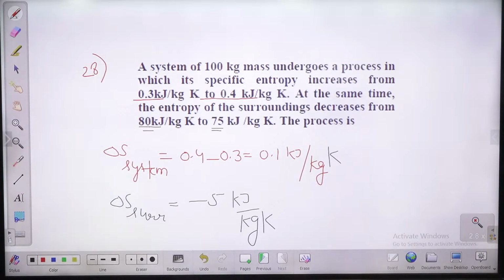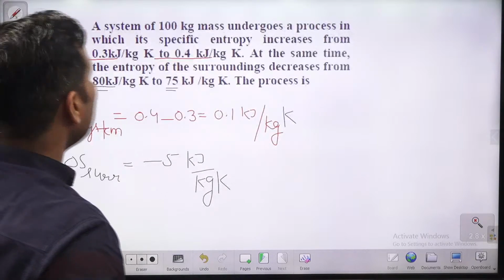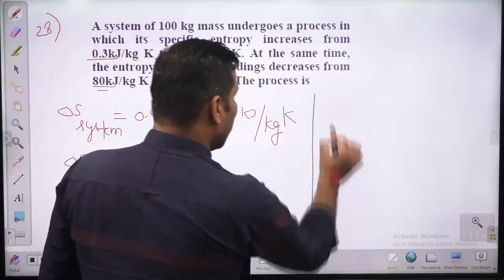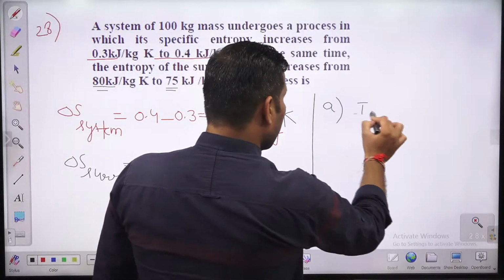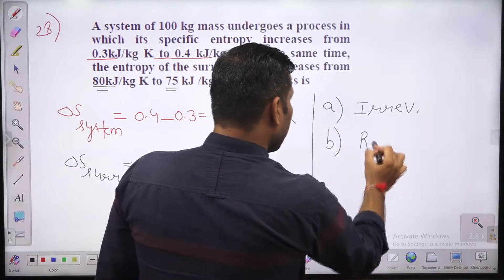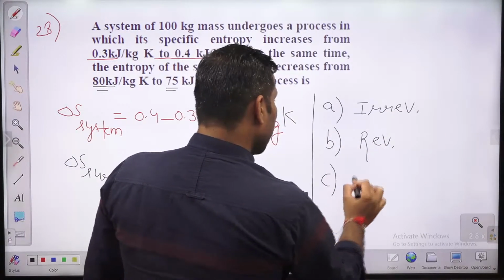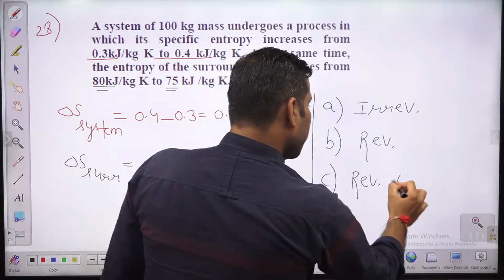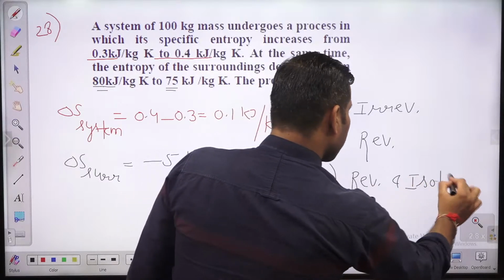What is being asked in this case? A system of 100 kg mass undergoes a process. Let me give the options, as it has none. The given process is what? Option A, irreversible. Option B, reversible. Option C, reversible and isothermal.